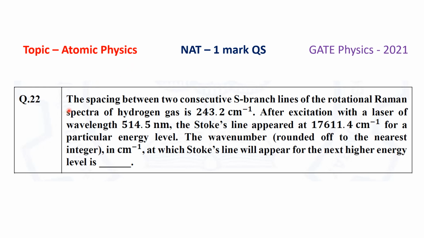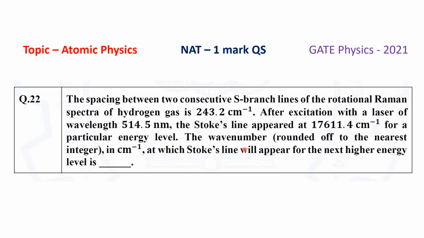The question is: the spacing between two consecutive S-branch lines of the rotational Raman spectra of hydrogen gas is 243.2 centimeter inverse. After excitation with a laser of wavelength 514.5 nanometer, the Stokes line appeared at 17,611.4 centimeter inverse for a particular energy level.